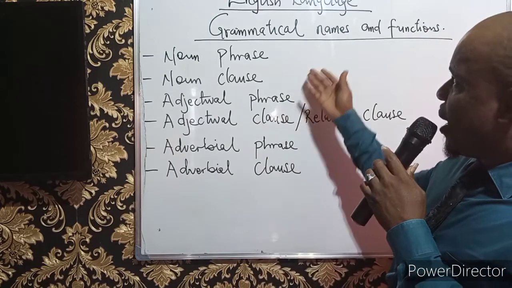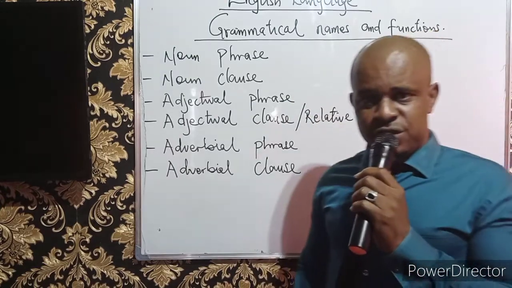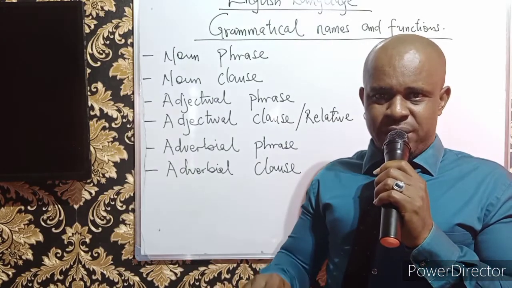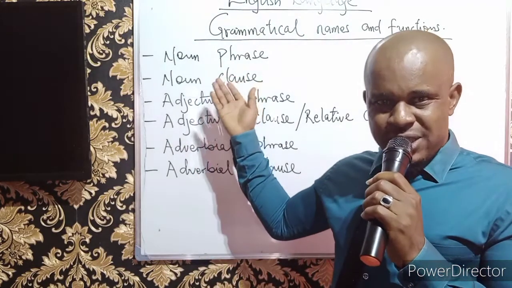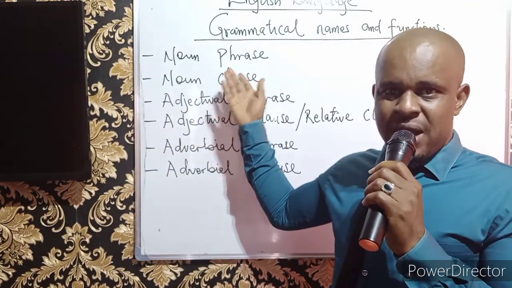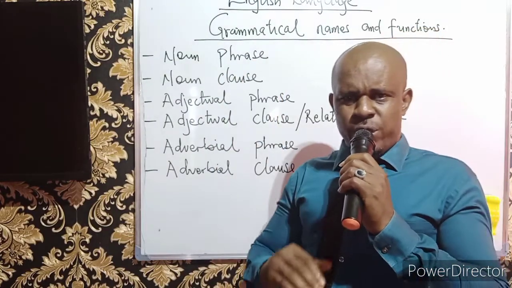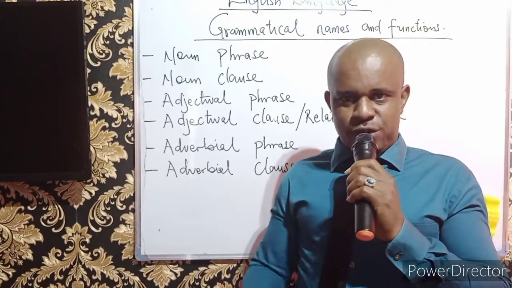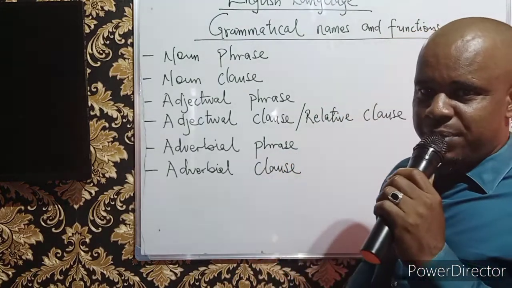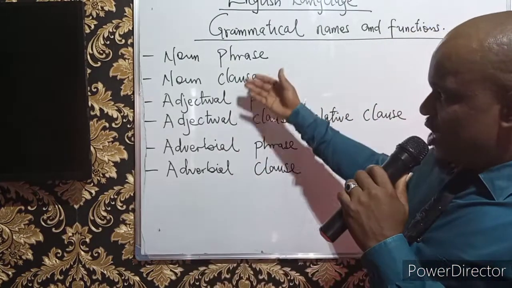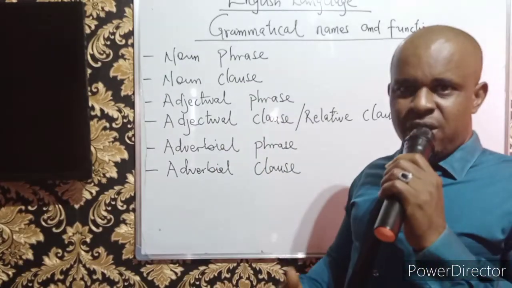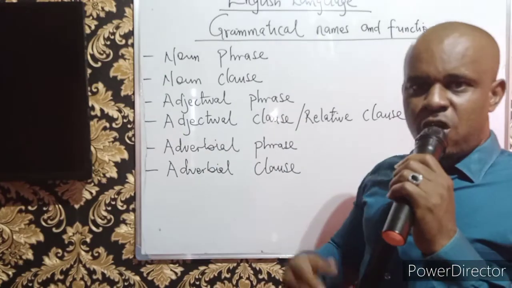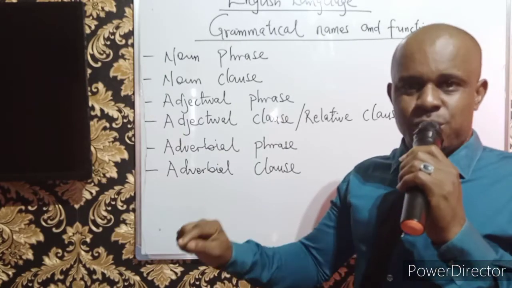Now, when we talk about grammatical names and functions, what are the areas of English language topics where you will be expecting questions to come up under this? Now, we look at comprehension passages. I wouldn't know if you've noticed that in comprehension passages, there are aspects of the questions that will always ask you questions on grammatical names.